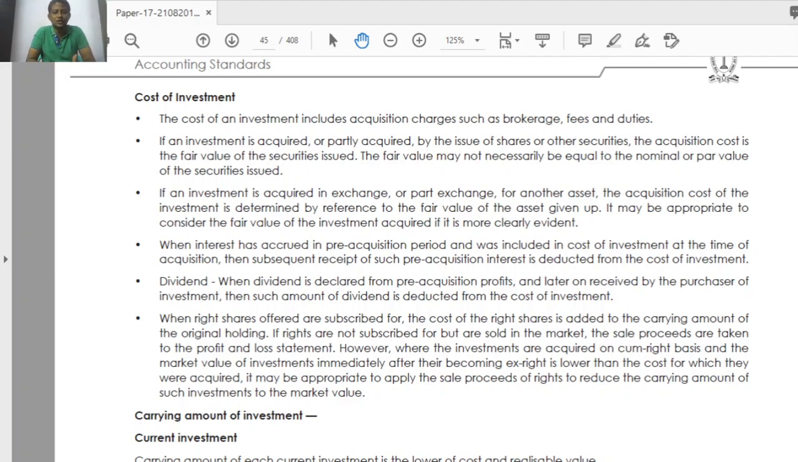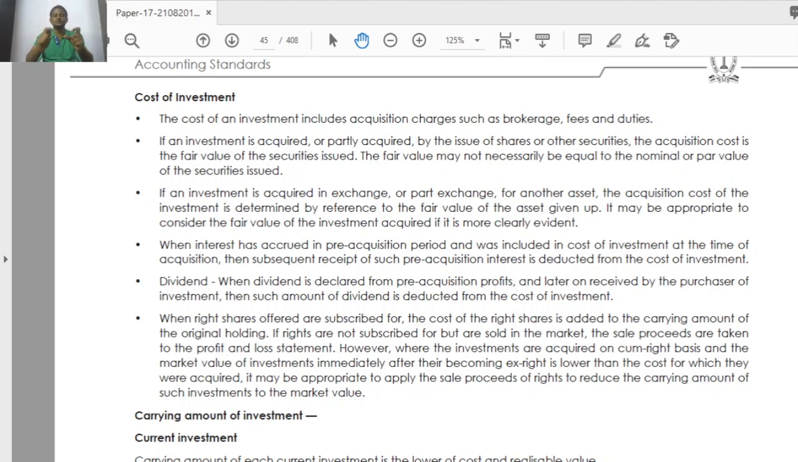If an investment is acquired in exchange or part exchange for another asset, the acquisition cost of the investment is determined by reference to the fair value of the asset given up. Here, they are going to invest in another company, buying another investment, not by cash or by shares. They already have one asset in their company. Any asset. They are going to give this asset and buy that asset. You got what I am saying? Exchange, barter system. There is no cash involved. Simply, I am giving this asset; in return, give me your asset.